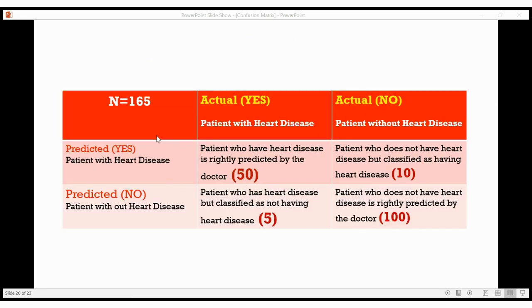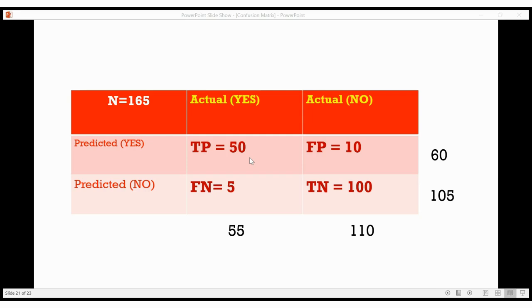Here, the data set has been collected from 165 patients, and the values are given here, the actual values and the predicted values. So 50, 10 as example values I have taken. Here true positive is 50, false positive is 10, false negative is 5, true negative is 100.